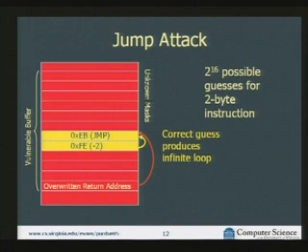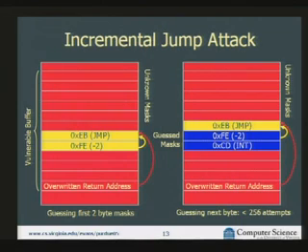Once we've found one correct guess, we need more bytes because each byte has its own encryption key. Well, we can move up to the next byte. And if we move up 1 byte at a time to guess the next one, we only need up to 256 attempts. We can use the ones we've already guessed to put known things there. So we can put the -2 offset in the right place and guess the remaining bytes much more quickly.